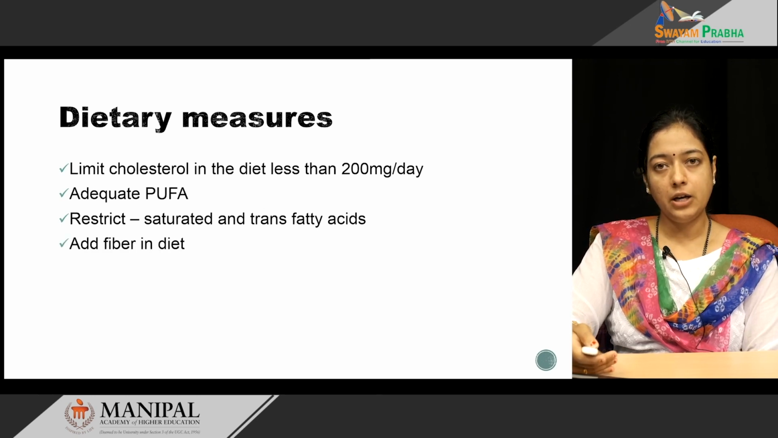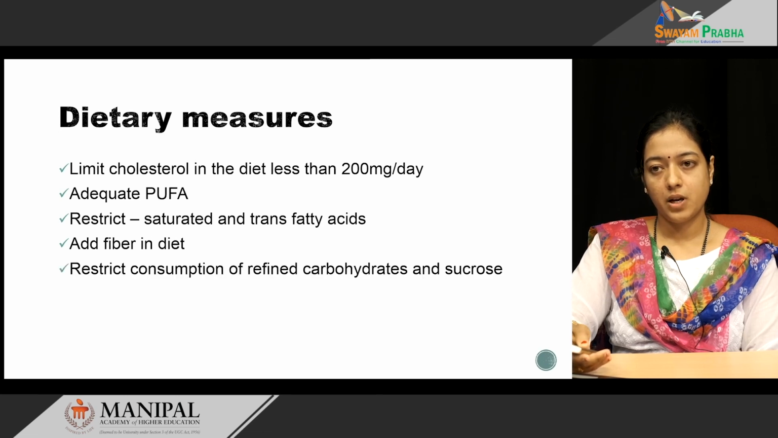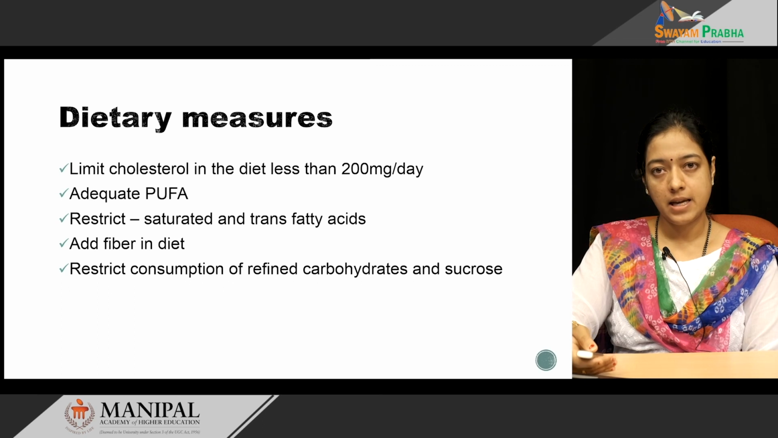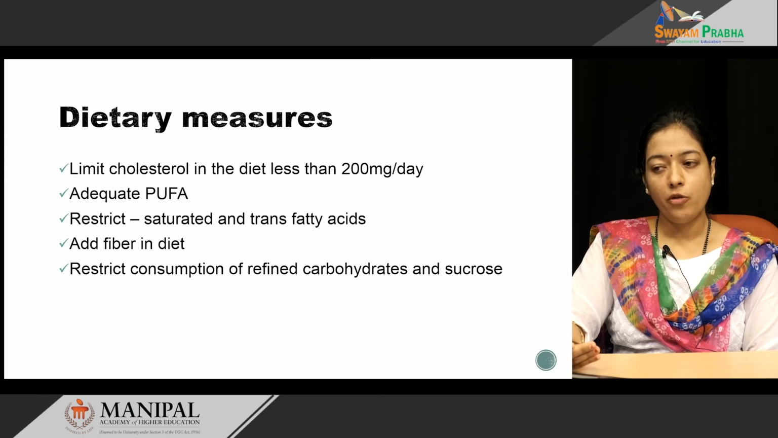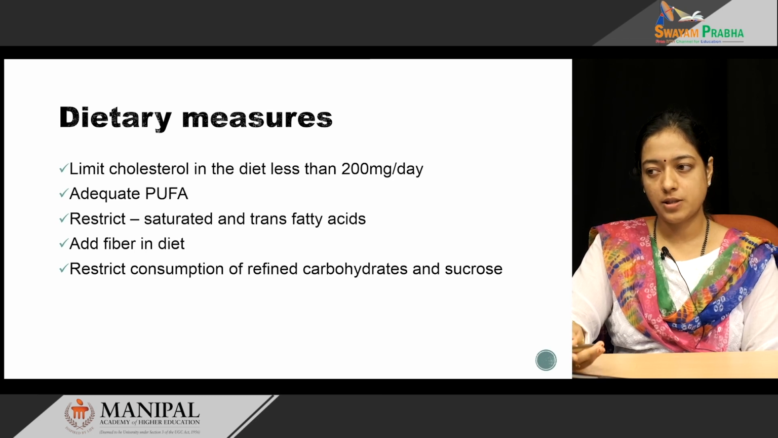In the diet, there should be adequate fiber. Per day, 30 grams of fiber in the diet is recommended. Fiber decreases the absorption of cholesterol and helps in more excretion of cholesterol, thus preventing the development of atherosclerosis. Also, we have to restrict the consumption of refined carbohydrate and sucrose. When sucrose undergoes metabolism, more and more triacylglycerol is formed, which also gets accumulated in the adipose tissue and increases the development of atherosclerosis.